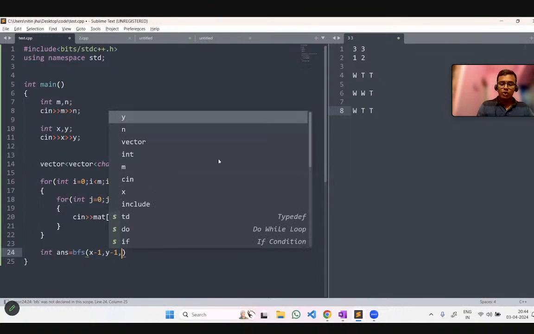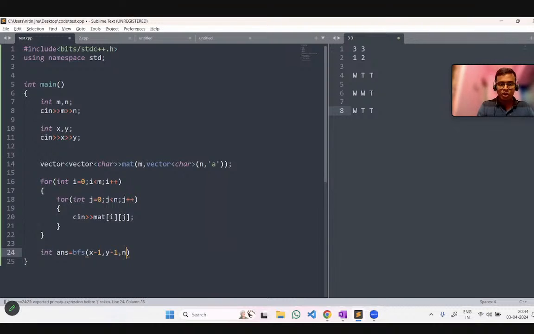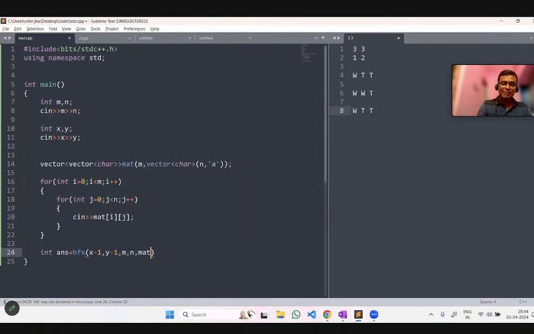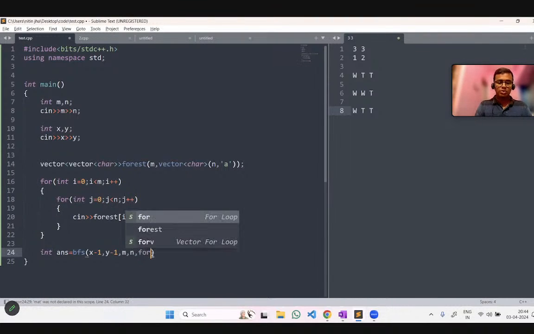Okay, and now we have to pass m comma n, which is the size of rows and columns in that forest or matrix that we have taken. And after that we have to pass the matrix, or the forest. We have named it as mat. Let me change its name to forest, that will be more understandable because we are creating a forest. Are you getting it? Instead of mat, let me pass the forest here. Okay, this is done.